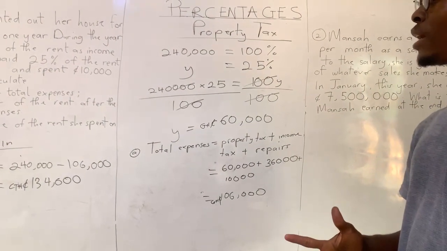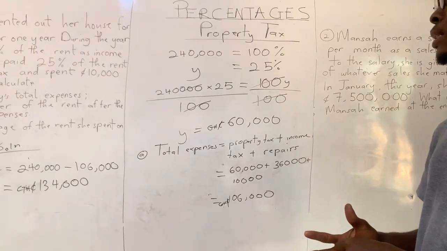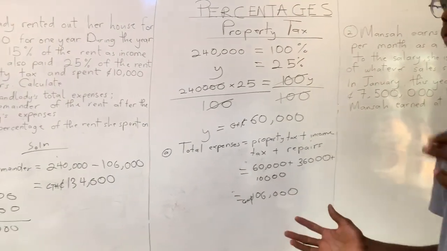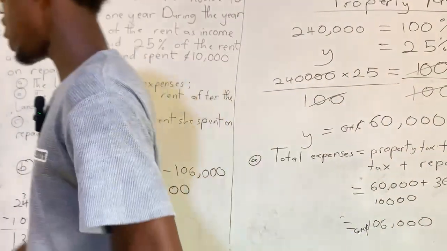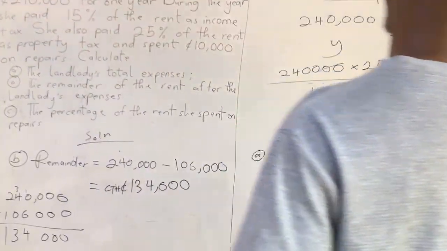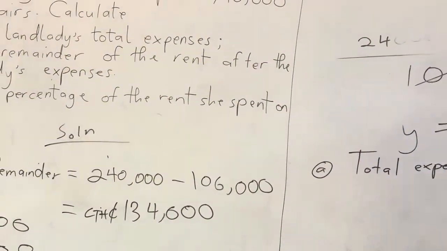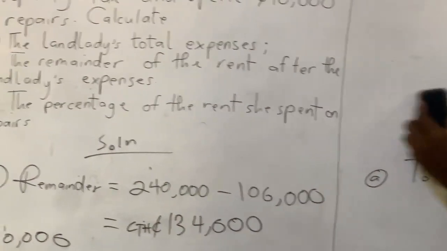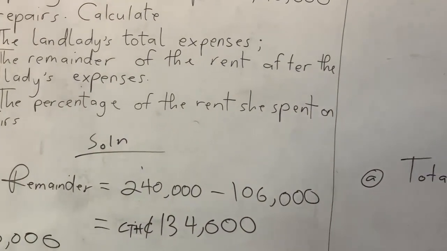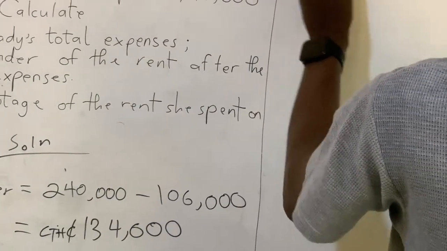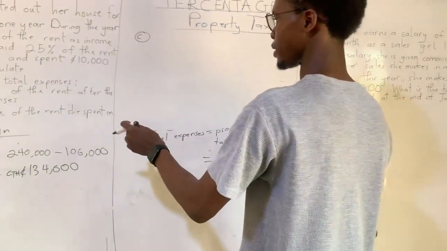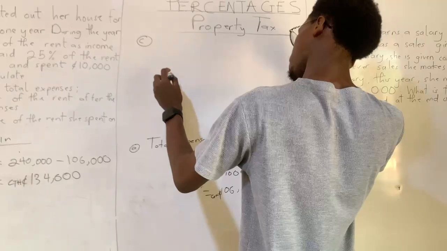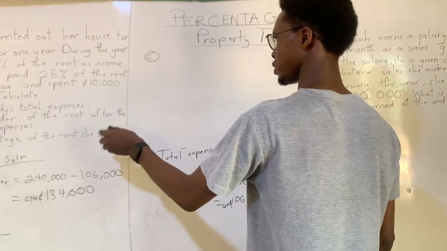The percentage of the rent she spent on repairs. To solve this, you need to know the amount of money she used on repairs. See, we know she used 10,000 cedis on repairs, right? Okay, percentage.